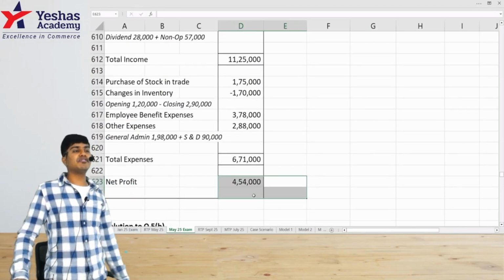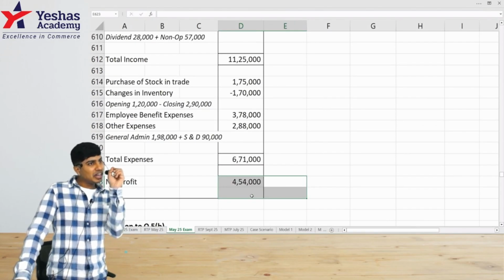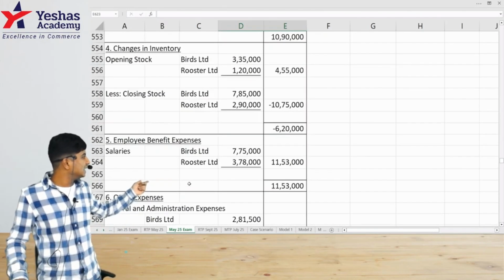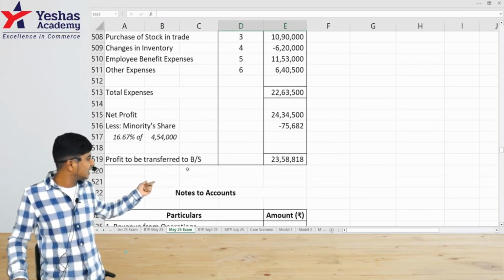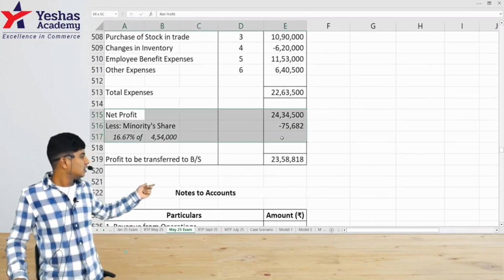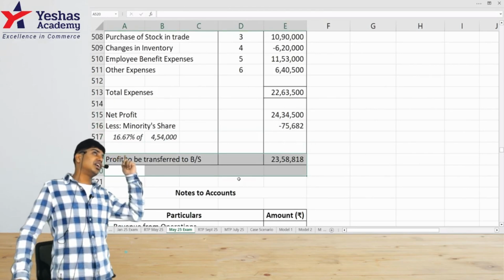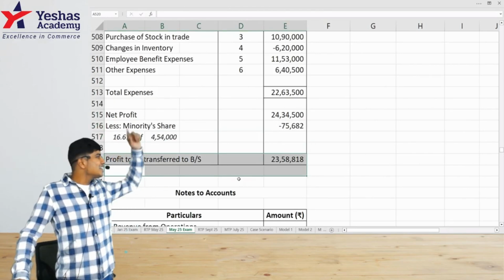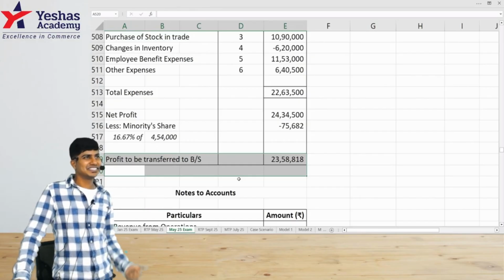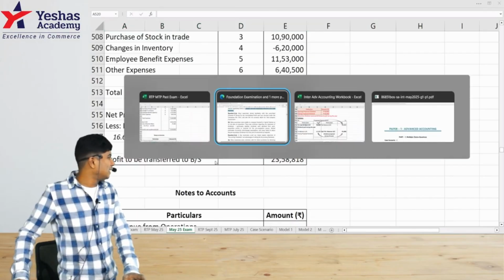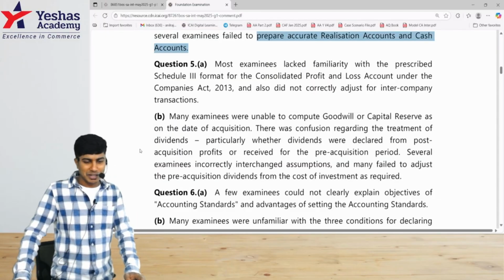On this 4,54,000, we were supposed to identify the percentage of minority, and that was supposed to be deducted in our consolidated PL to find the profit to be transferred to the holding company's balance sheet. That's with regard to this one. Again, the detailed solution to this, I've pinned the link in the description. You can watch that complete solution.